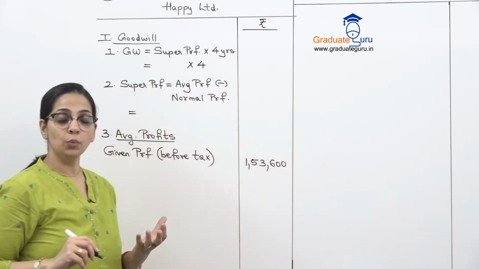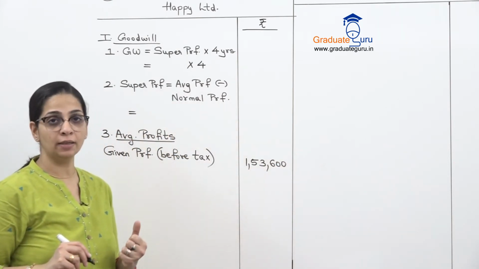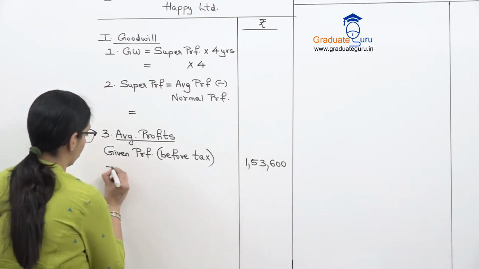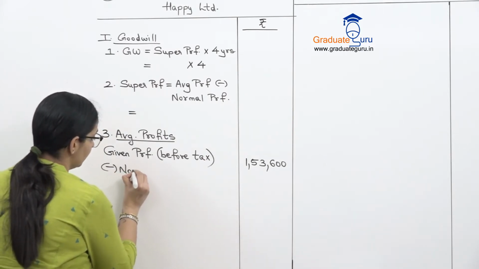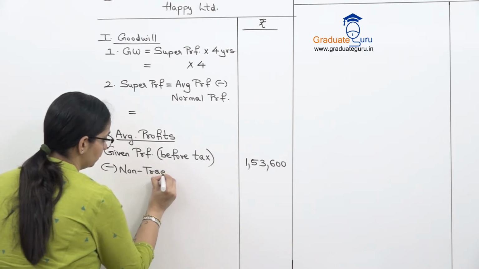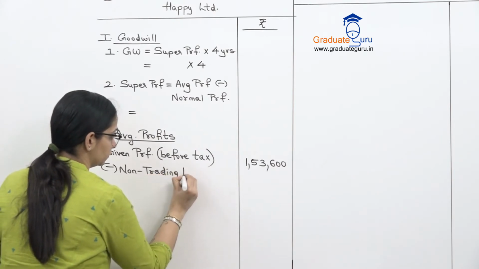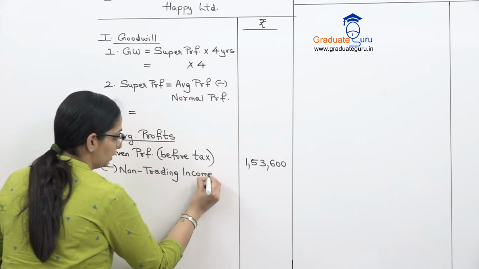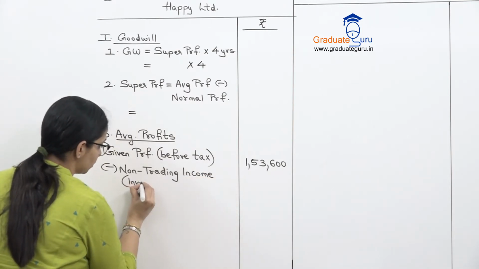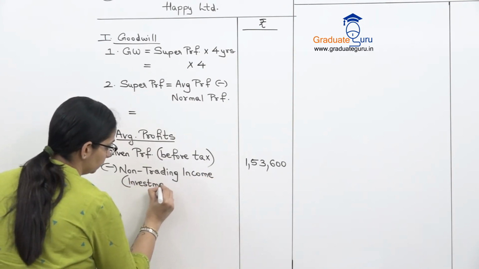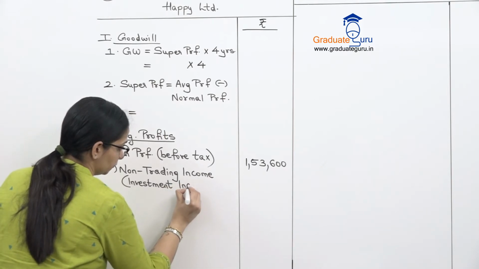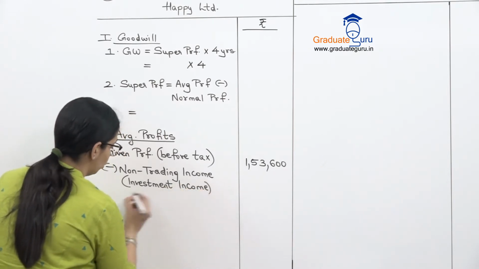And as I said, we will subtract our non-trading income. We'll remove the non-trading income from that. So minus non-trading income, which is nothing but our investment income. And we'll do that calculation.